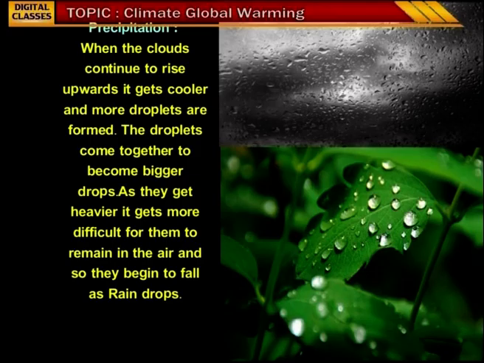Precipitation. Precipitation is nothing but falling of water drops from the clouds. It may be in the form of rain, or it may be in the form of ice, which we call fog, or it may be in the form of hailstones, which we call vadagallu in Telugu. When the clouds continue to rise upwards, it gets cooler and more droplets are formed. The droplets come together to become bigger drops. As they get heavier, it gets more difficult for them to remain in the air, and so they begin to fall as raindrops. So, when it becomes heavy for the clouds to hold the droplets of water which are in the form of water vapor, it starts falling in the form of rain.